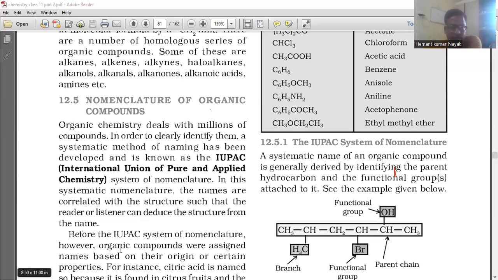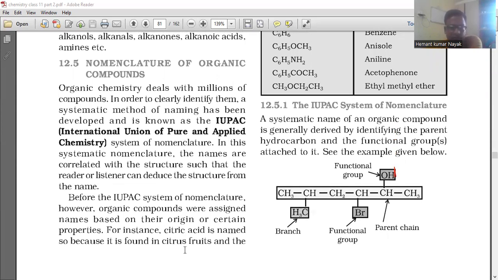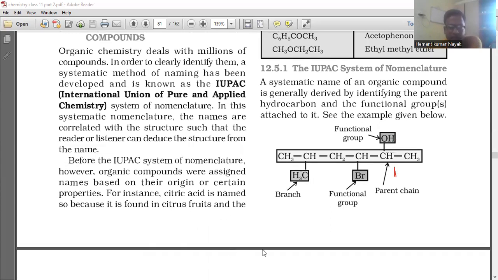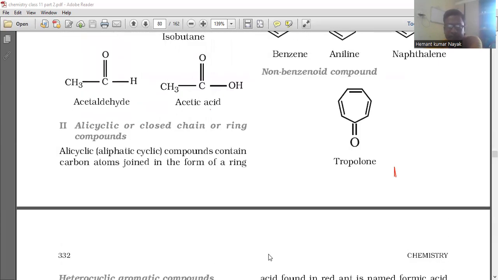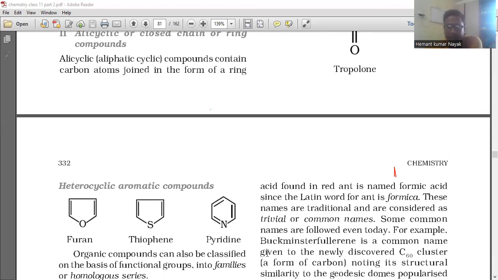Before the IUPAC system of nomenclature, however, organic compounds were assigned names based on their origin or certain properties. For instance, citric acid is named so because it is found in citrus fruits, and the acid found in red ants is named formic acid since the Latin word for ant is formica. These names are traditional and are considered trivial or common names. Some common names are followed even today.